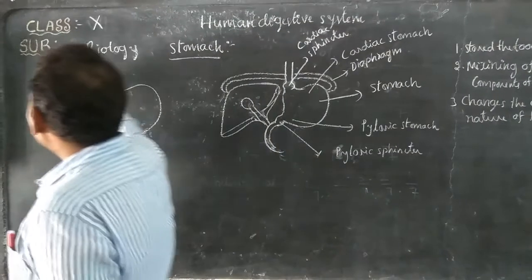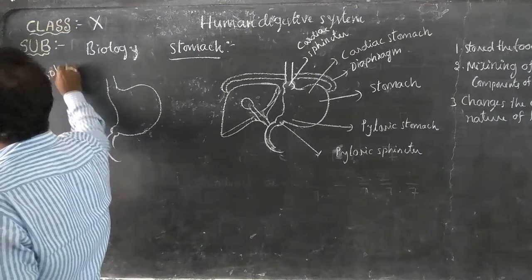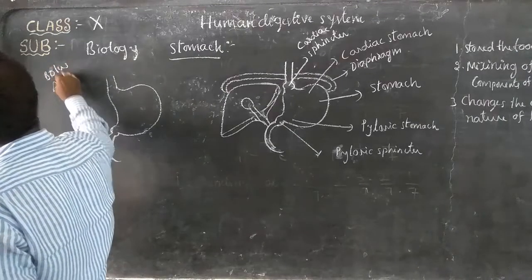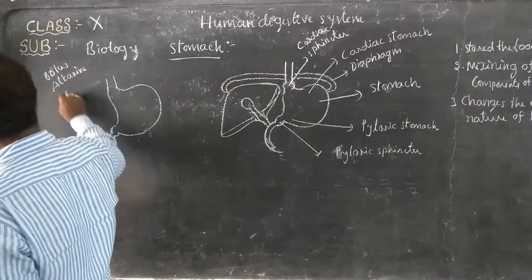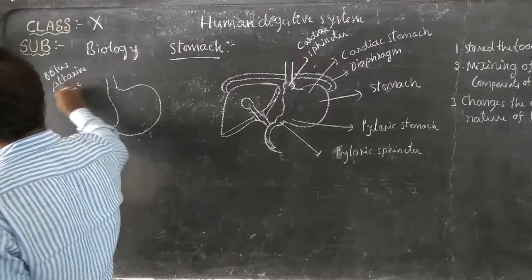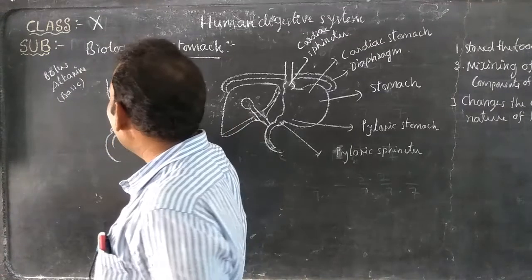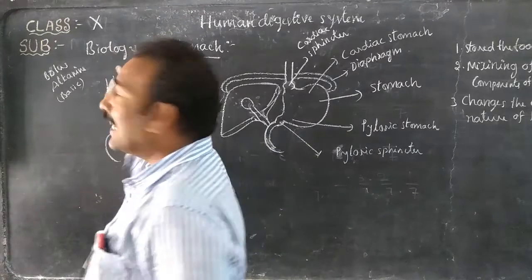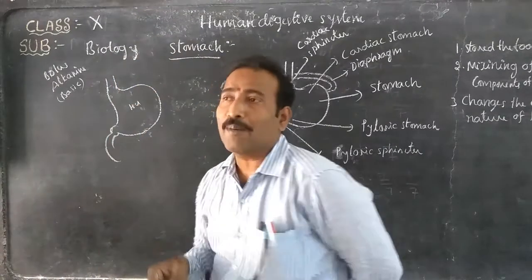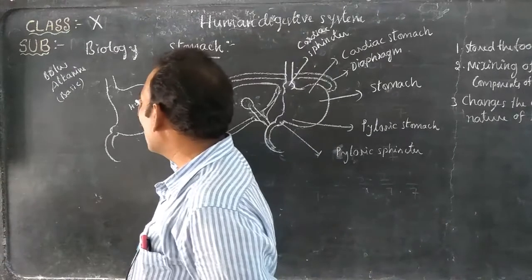In the mouth, the chewed food is a bolus. This bolus is alkaline in nature, which means basic in nature. When our food enters the stomach, it meets hydrochloric acid, because the gland cells present in the wall of the stomach produce gastric juice that contains hydrochloric acid.